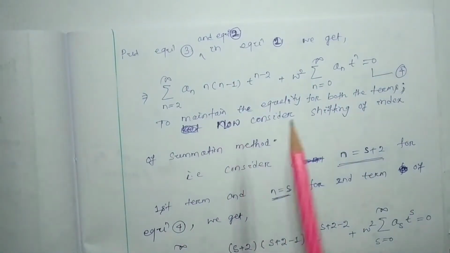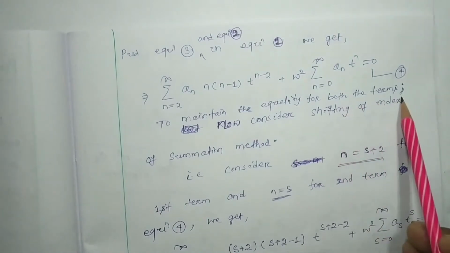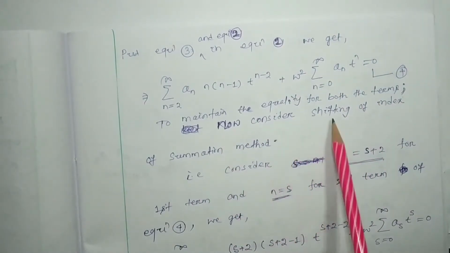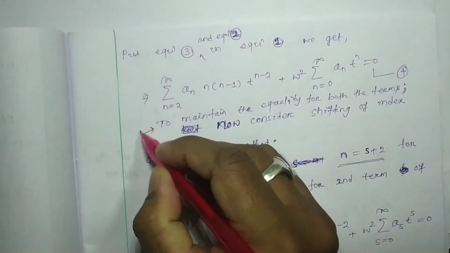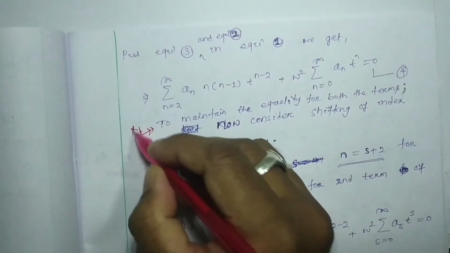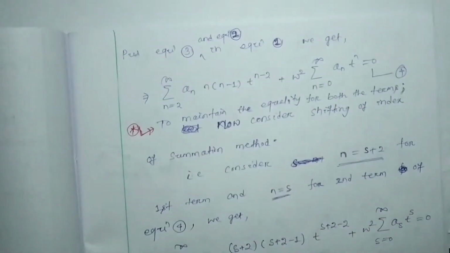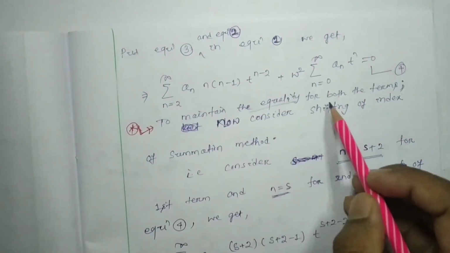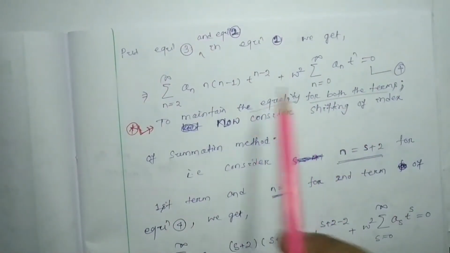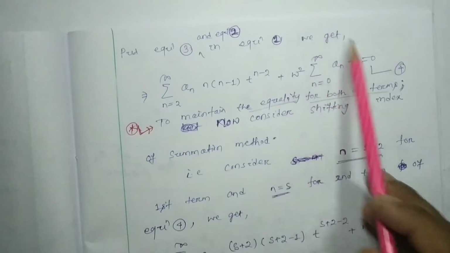To maintain the equality for both the terms, now consider shifting of index. This step is most important, so watch carefully what I am doing. Here there are two terms, this is one term and this is another term.